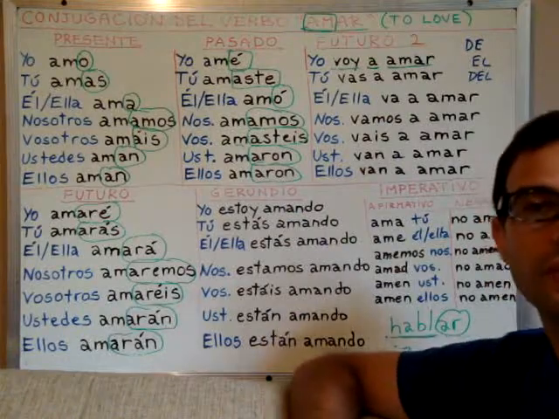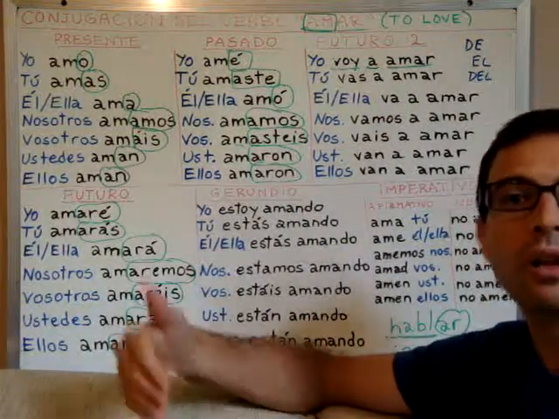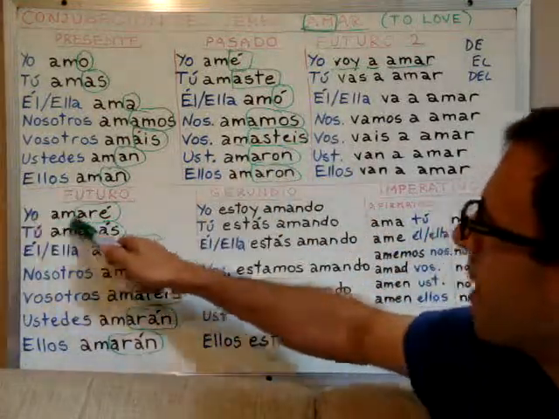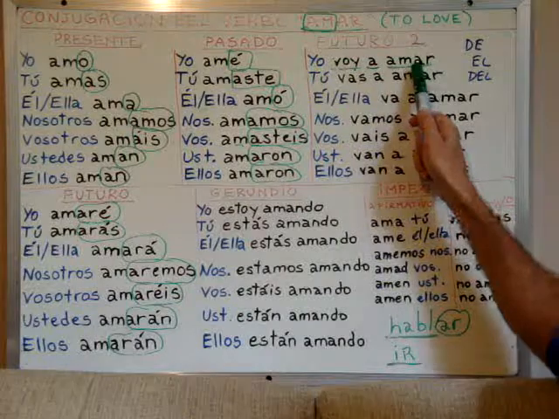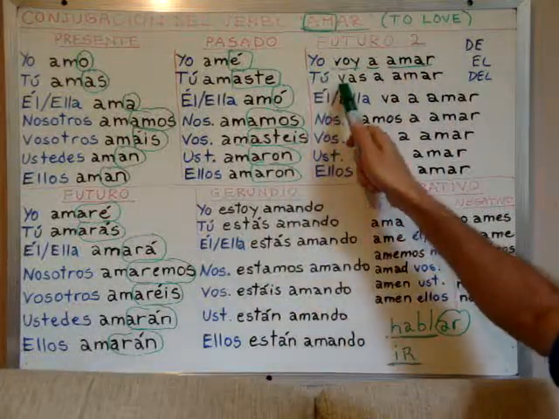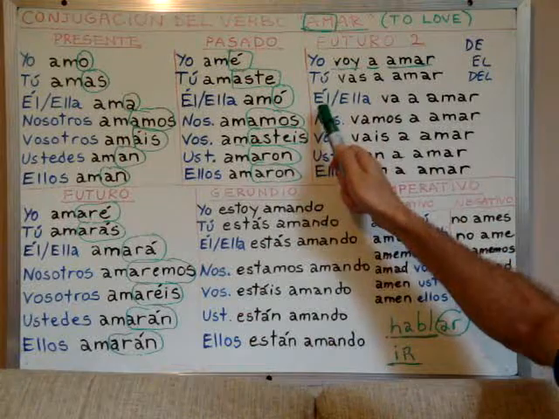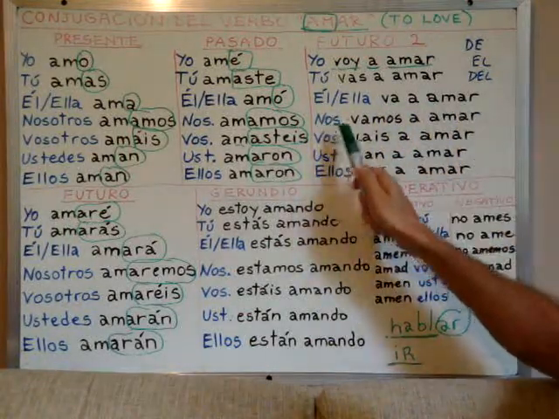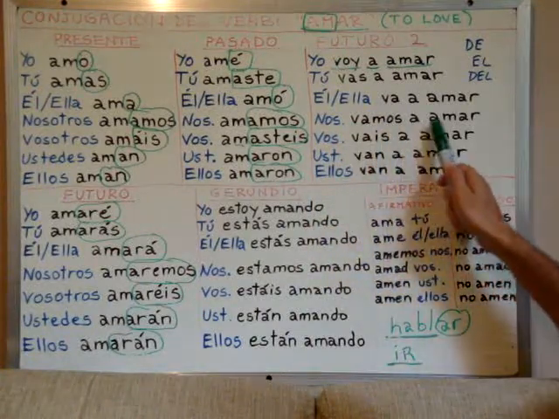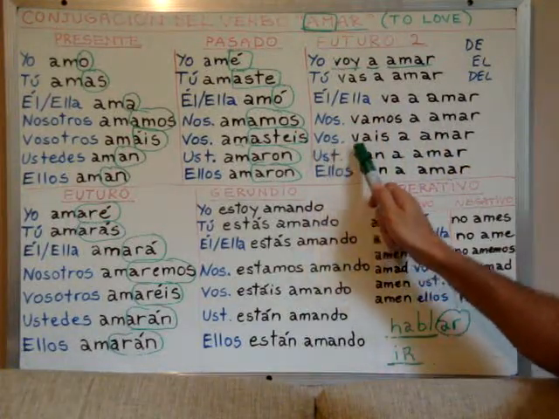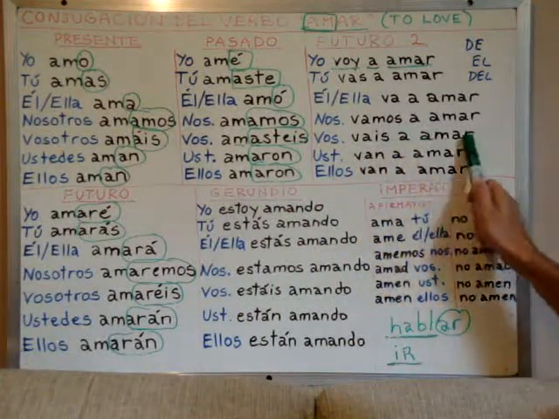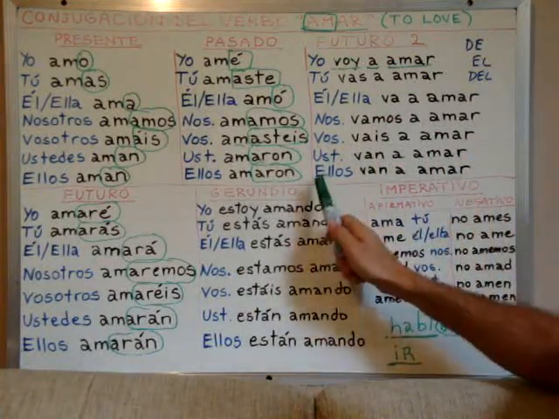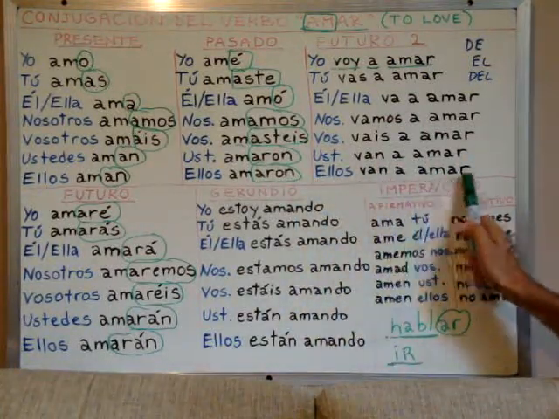So in English we have these two ways of saying the future. I will love or I am going to love. So in Spanish we have these two futures. Yo amaré or yo voy a amar. Tú vas a amar. Él va a amar. Nosotros vamos a amar. Vosotros vais a amar. Ustedes van a amar. And ellos van a amar.